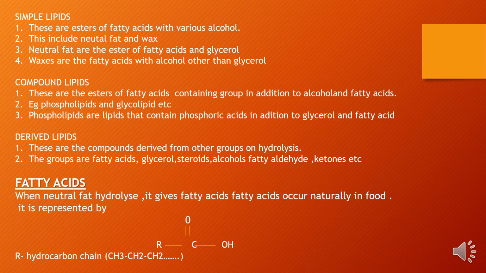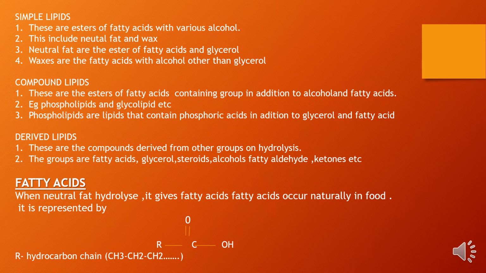Another one is derived lipid. We have seen derived lipids are the compounds derived from other groups on hydrolysis. Whenever other groups are breaking down, whatever they form is known as derived lipids. And the groups are fatty acid, glycerol, steroids, alcohol, fatty acids, aldehyde and ketones.